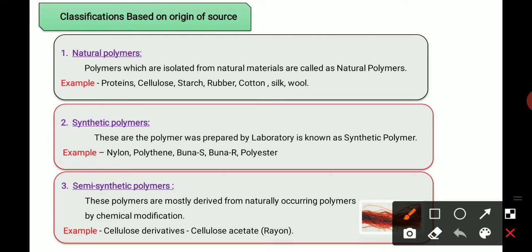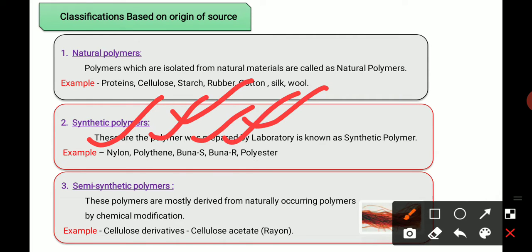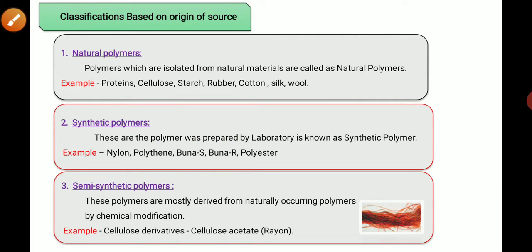The second one is synthetic polymers. What do we mean by synthetic polymers? This type of polymer is prepared in the laboratory, and it is known as a synthetic polymer. Examples are nylon, polyethylene, Buna S, Buna R, and polyester. Synthetic polymer means that type of polymer is prepared in the laboratory.